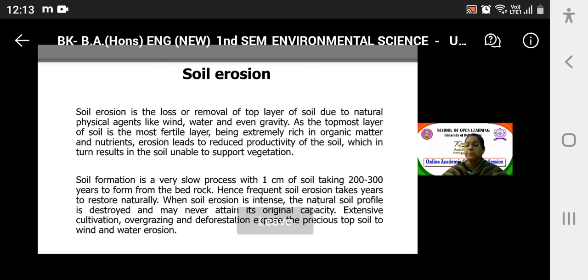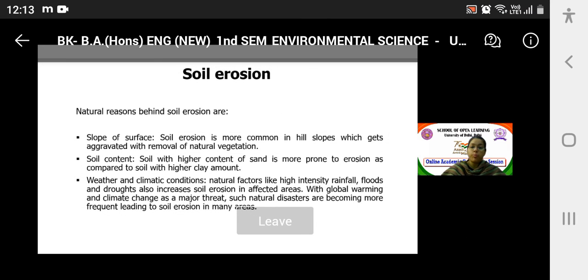Okay. The natural reasons which are accountable for soil erosion are the slope of the surface. Soil erosion is more common in hilly slopes, which gets aggravated with the removal of natural vegetation. So it is quite prominent. The slope of the surface is an important natural reason. Then soil content. The soil with higher content of sand is more prone to erosion, because it is lighter and gets eroded away as compared to the soil with higher amount of clay.